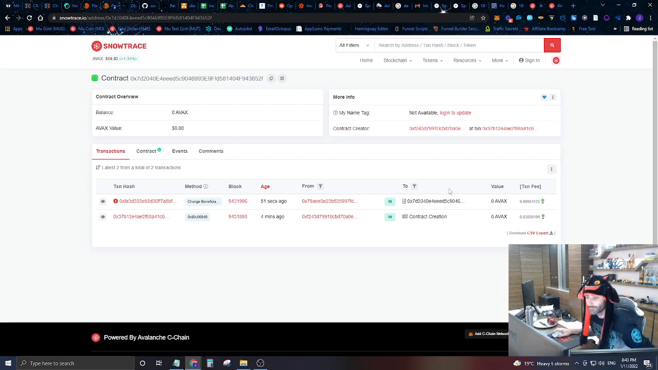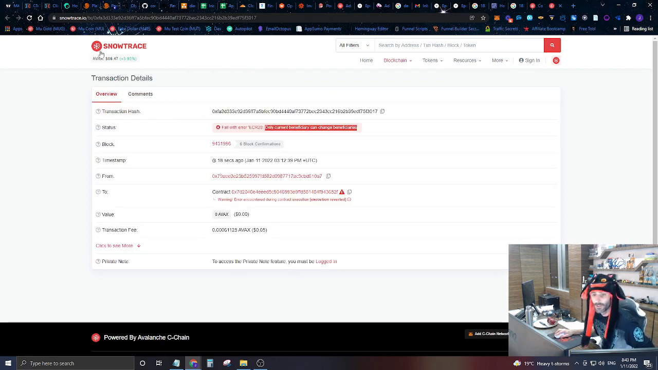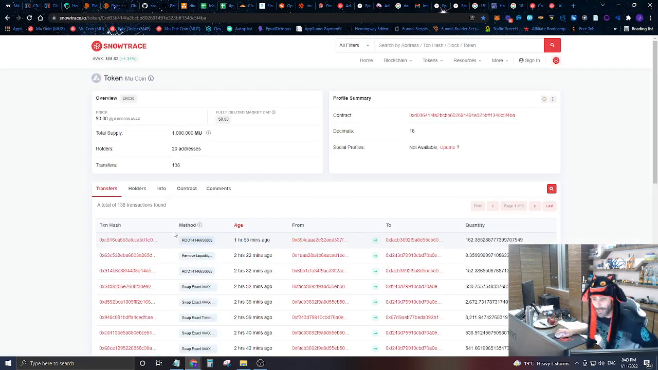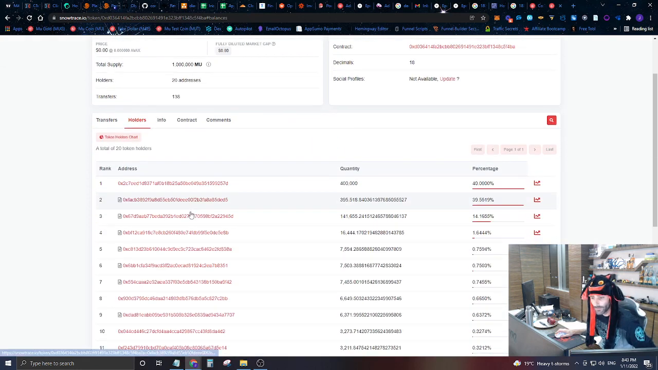Now our contract is verified, and we have this contract address. So now what we're going to do is we're going to keep this there. We're going to come over here to MuCoin, and we're going to start to go in and find all the liquidity pools. So we're going to find all these liquidity pools.